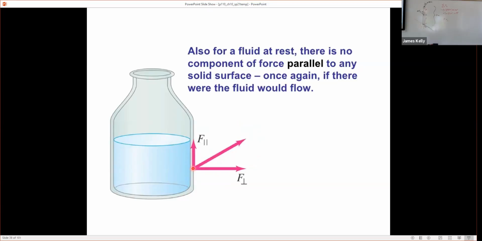If the water's force on this little bit of glass were along that diagonal direction, then by Newton's third law, the force of the glass on the water would have to be in this direction. Opposite, equal and opposite, right? And that means the glass would be exerting partly a downward force on the water at the surface, and that would cause the water to flow downward at the surface, or at least accelerate in the downward direction.